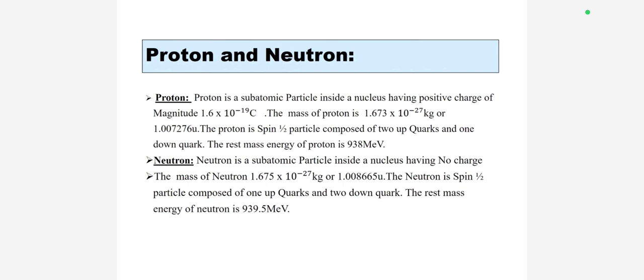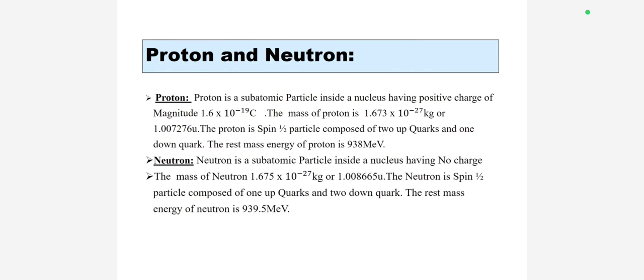First, the proton. A proton is a subatomic particle inside a nucleus, with a positive charge of magnitude 1.6 × 10⁻¹⁹ coulomb. The mass of a proton is 1.673 × 10⁻²⁷ kg. The proton is a spin-half particle composed of two up quarks and one down quark. The rest mass energy of a proton is 938 MeV.